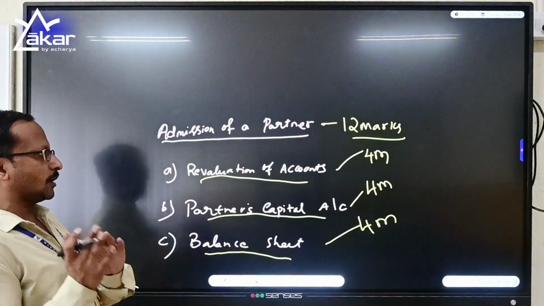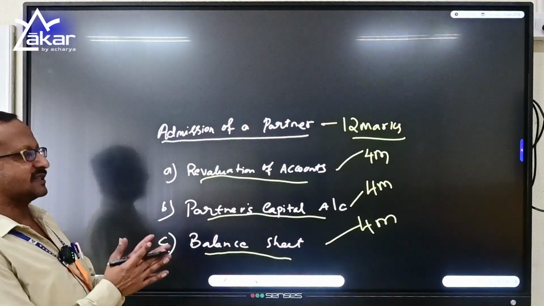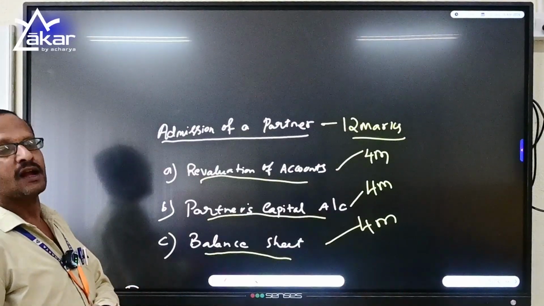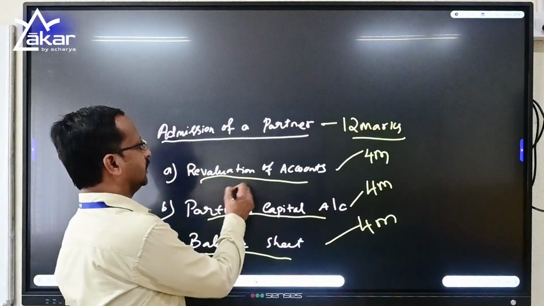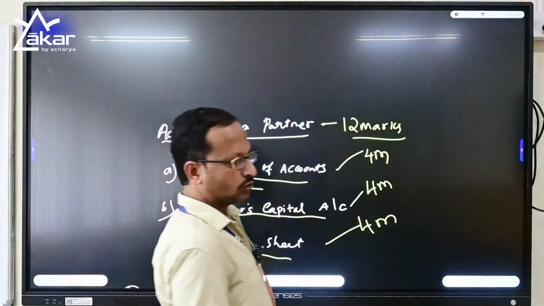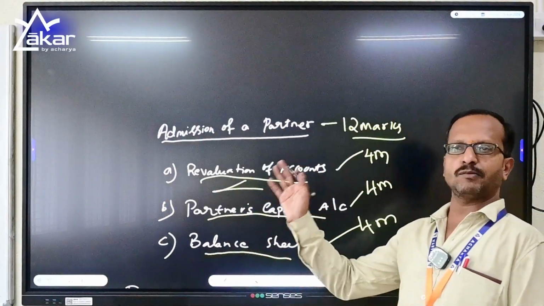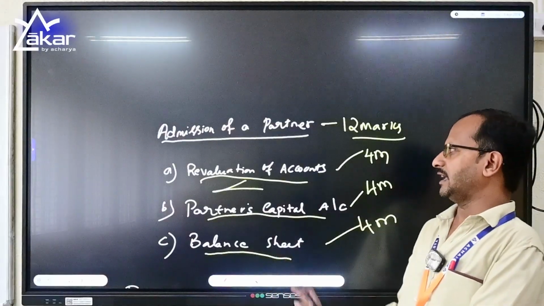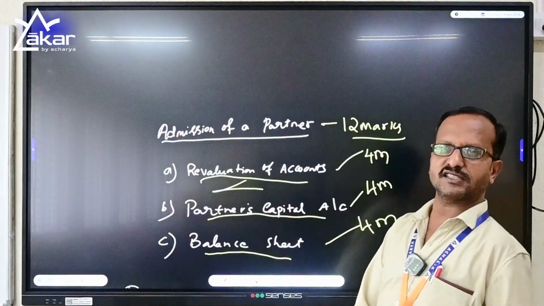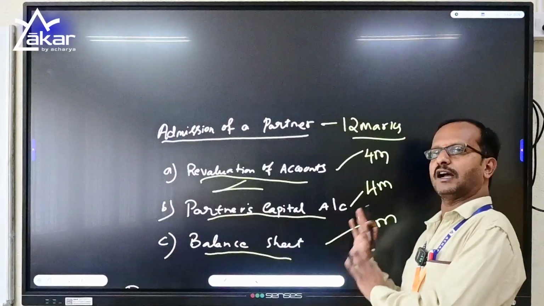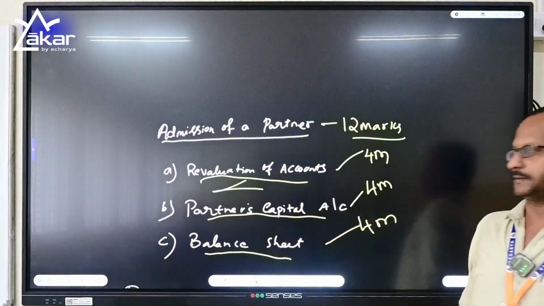The process of increase and decrease of assets and liabilities of the partnership firm has to be accounted for in the revaluation account. This account is nothing but a ledger account, consisting of debit, credit, particulars and amount. The debit side consists of expenses and losses, and the credit side consists of incomes and gains, which we will go through later.